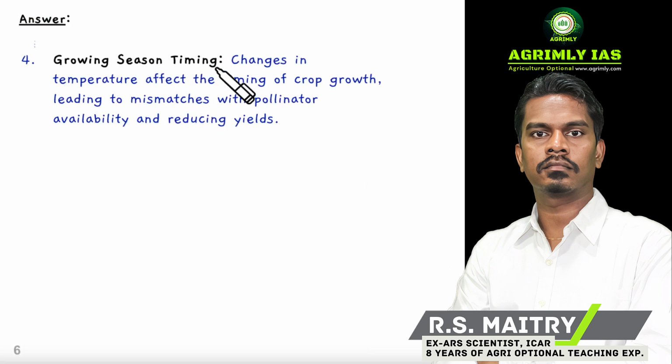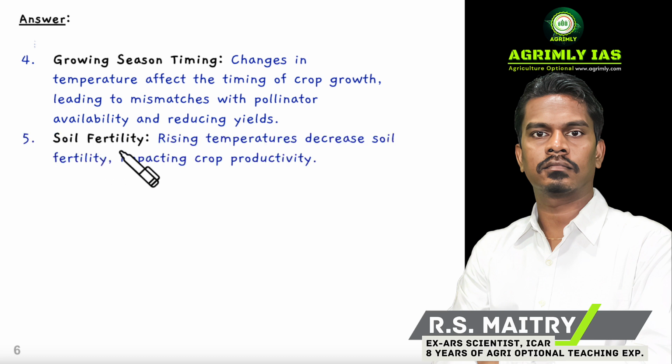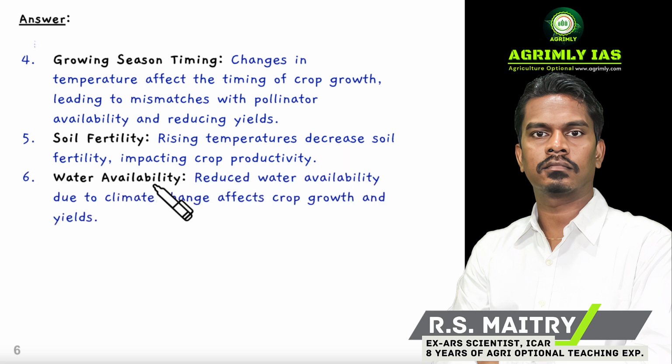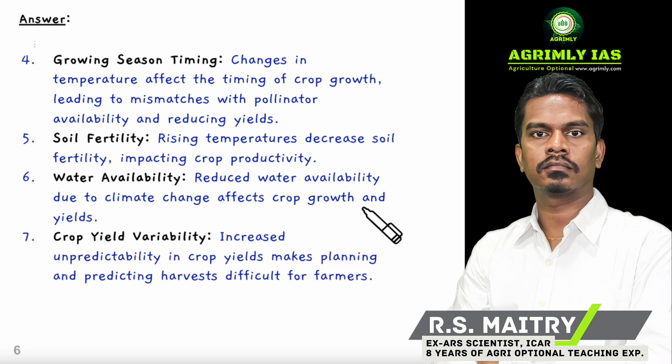Growing season timing. Changes in the temperature affect the timing of crop growth, leading to mismatches with pollinator availability and reducing yield. Soil fertility. Rising temperature decreases soil fertility, impacting the crop yield. Water availability. Reduced water availability due to climate change affects crop growth and the yield.